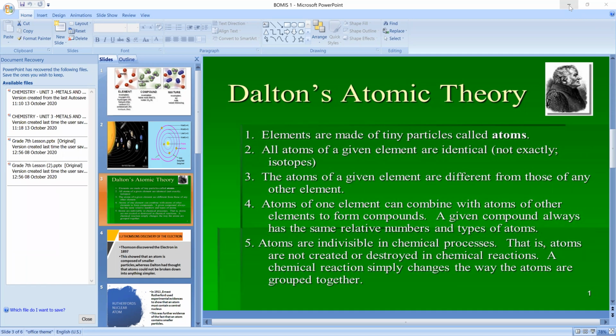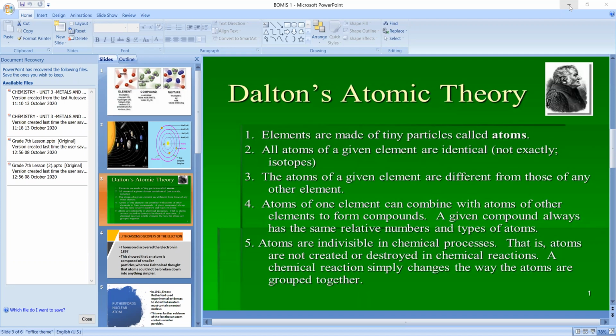Next, what is the next point? Atoms are indivisible in chemical processes. What is meant by indivisible? We cannot divide them further. We cannot divide atoms further because atoms are already very small particles. They are tiny particles, the smallest, finest structures. So they are uncuttable. We call them indivisible.